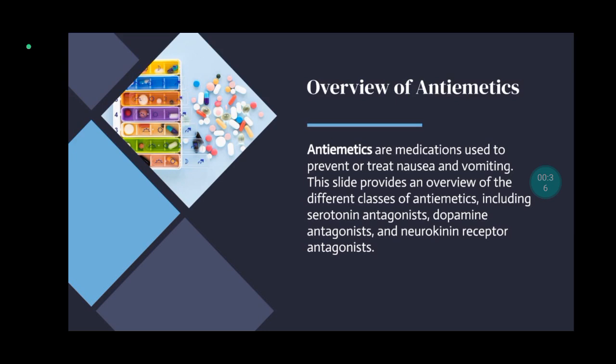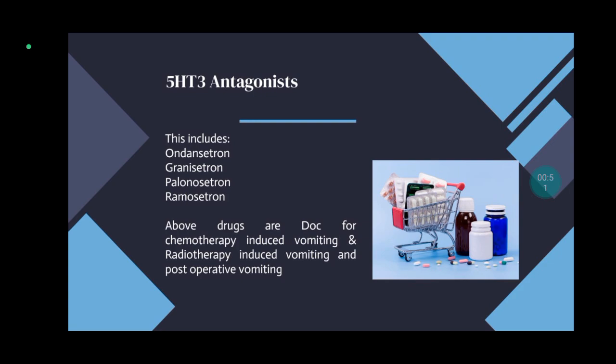Overview of antiemetics. Antiemetics are medications used to prevent or treat nausea and vomiting. This slide provides an overview of different classes of antiemetics, including serotonin antagonist, dopamine antagonist, and neurokinin receptor antagonist. First, we will discuss about 5-HT3 antagonist, which includes ondansetron, granisetron, palonosetron, ramosetron. Above drugs are drug of choice for chemotherapy induced vomiting and radiotherapy induced vomiting and postoperative vomiting.